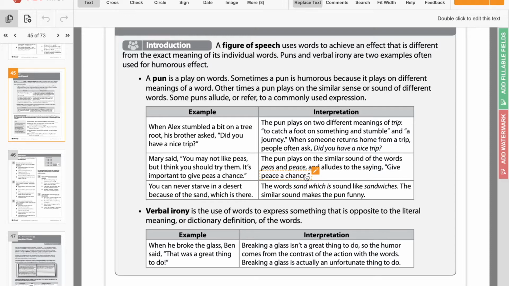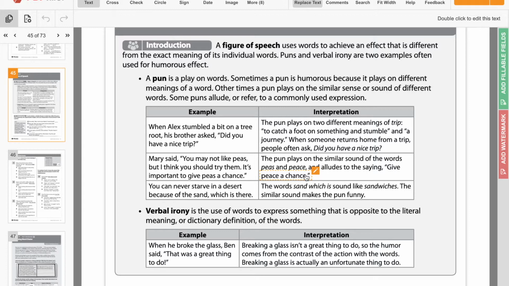So these things are not meant to be taken literally, so you don't read them exactly how they are. If you look this up in a dictionary, or you explain to someone what this means, it wouldn't exactly make sense because it's just meant to be a joke. A pun specifically is a play on words. What that means is that sometimes a pun is humorous because it plays on different meanings of words. Other times a pun plays on the similar sense or sound of different words. Some puns allude or refer to commonly used expressions.